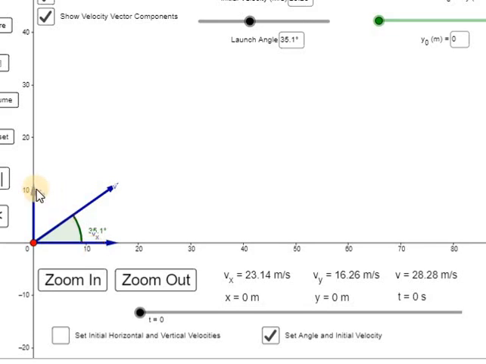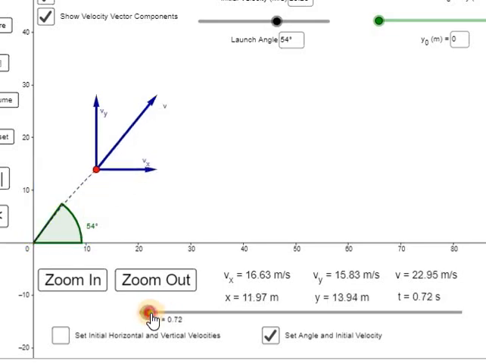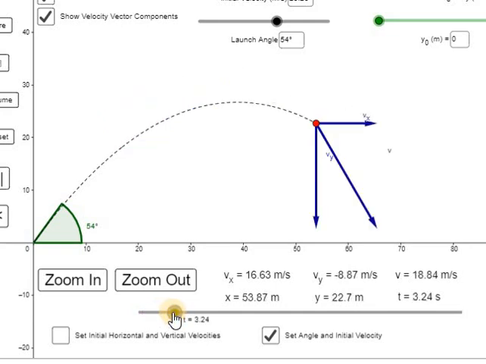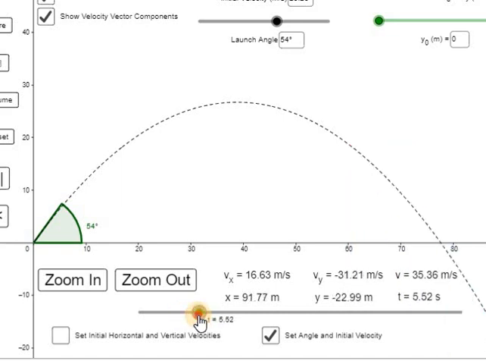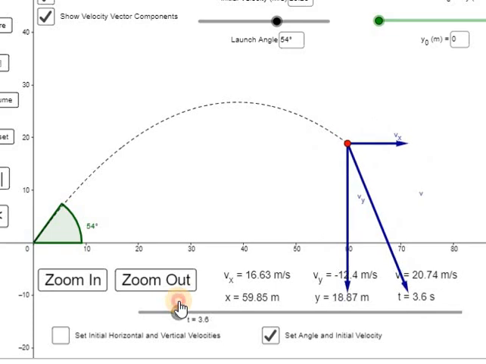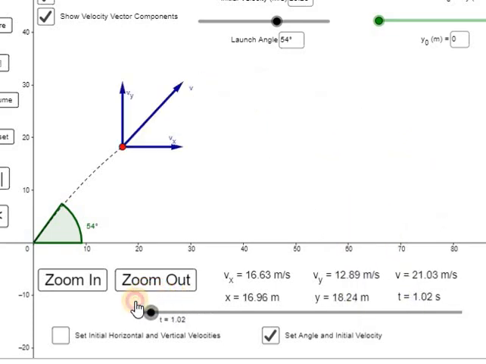Next, if I change my launch angle, will the velocity components change? Yes, they will change. You will see this in the animation. My launch angle is clear now. Second thing is, at the start I am at time t equal to 0, and now I am increasing my time, again and again. You will see this body cover the projectile path. As I already discussed, this is the projectile motion path.